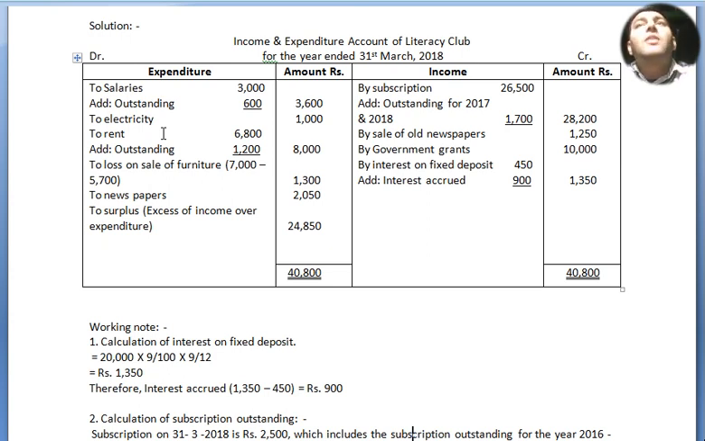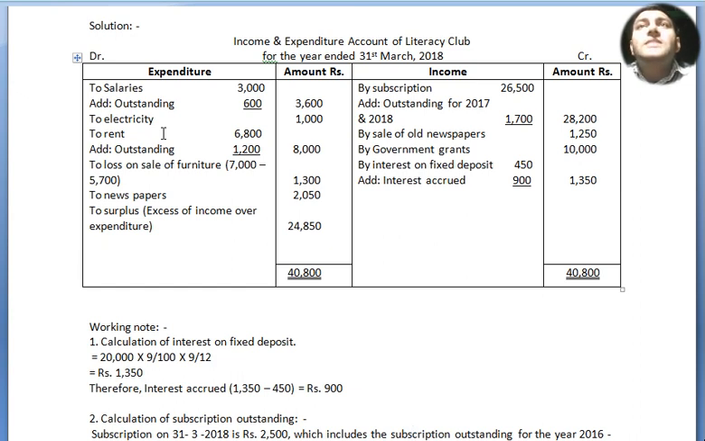Now we move to our solution part. To salaries 3,000, add outstanding 600, 3,600, outer column. To electricity 1,000, outer column. To rent 6,800, add outstanding 1,200, outer column 8,000. To loss on sale of furniture: 7,000 is the book value, sale value is 5,700, altogether outer column we got 1,300. To newspaper 2,050.